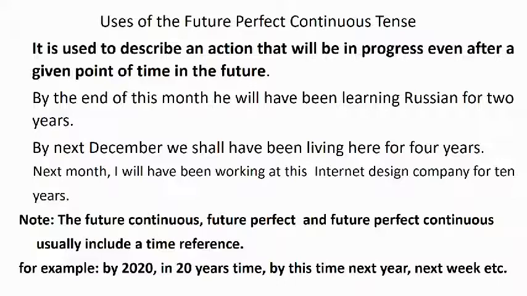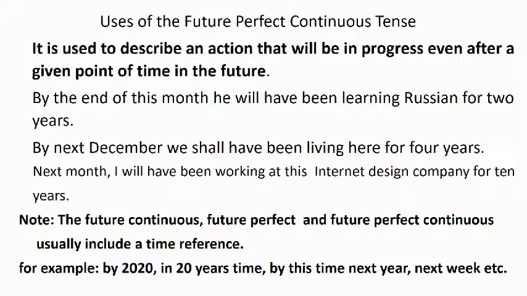Now, let us go to the future perfect continuous tense. It is used to describe an action that will be in progress even after a given point of time in the future. Let us see an example. By the end of this month, he will have been learning Russian for 2 years.